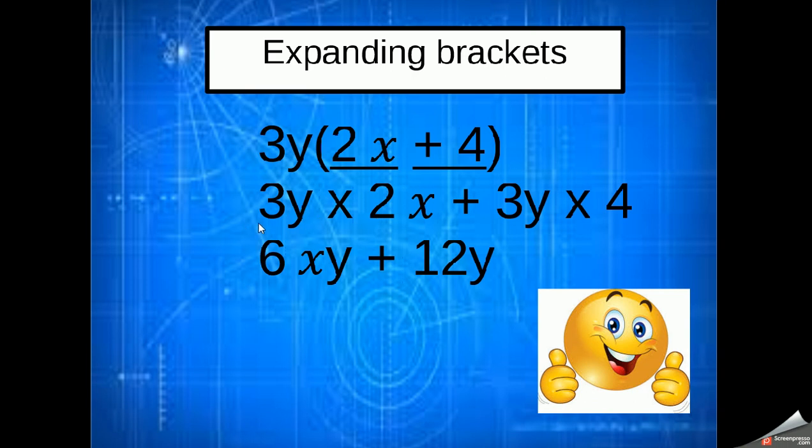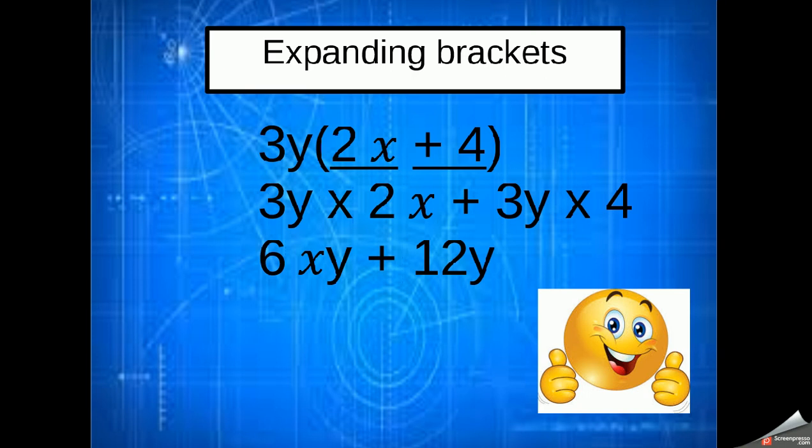So rather than having 3 times y times 2 times x, I've got 3 times 2, which is 6, times y times x, which is xy or yx. So all I've done is multiplied the two numbers together, giving me 6, and then multiplied the two variables together, giving me yx, or in the case I've written down xy.